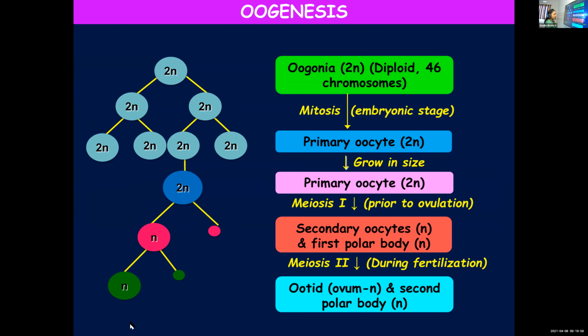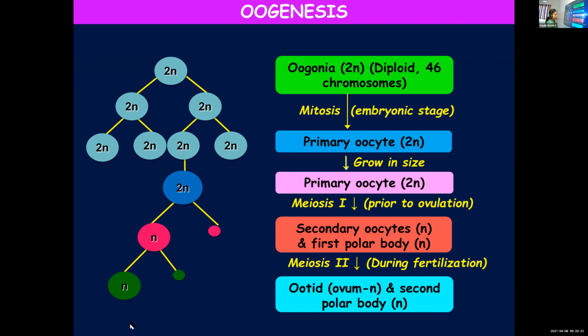Later the meiosis 1 stage is completed. We are not mentioning the follicular stages. Once meiosis 1 is completed, it will form secondary oocyte and the tiny polar body. And meiosis 2 is also there, not only meiosis 1.